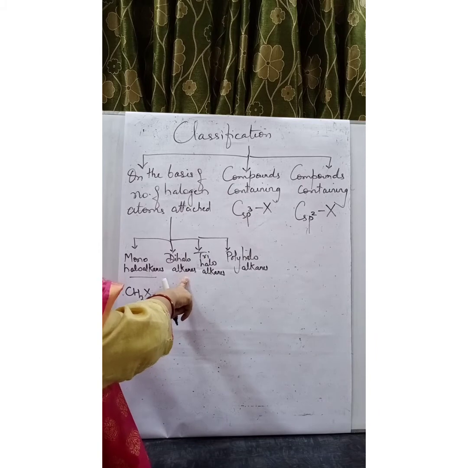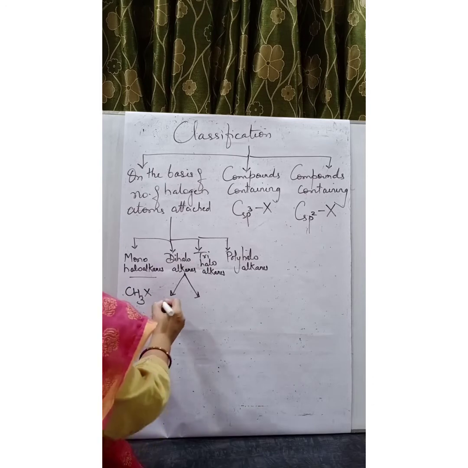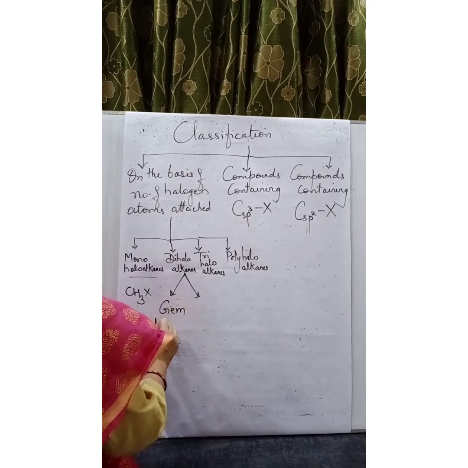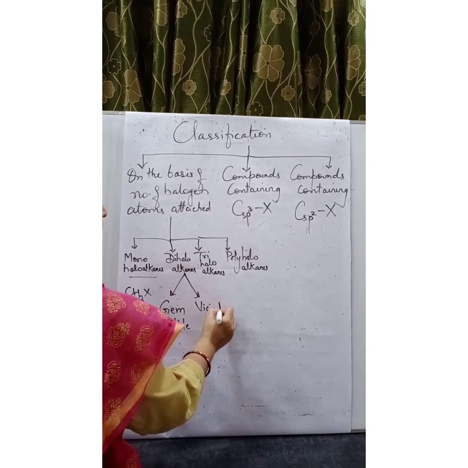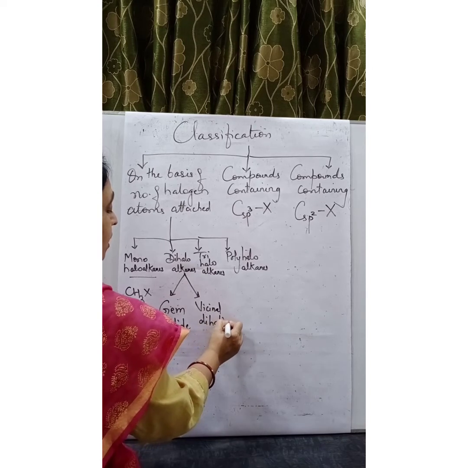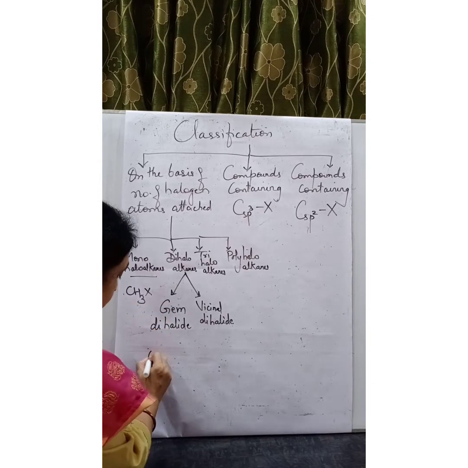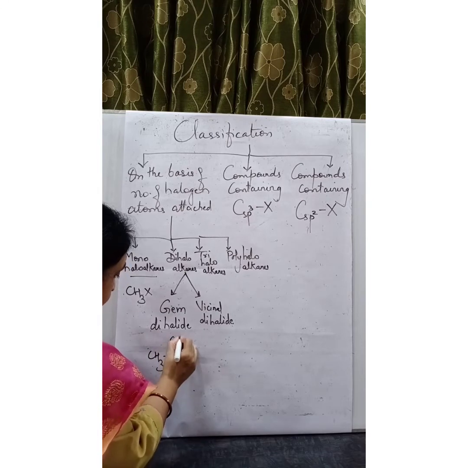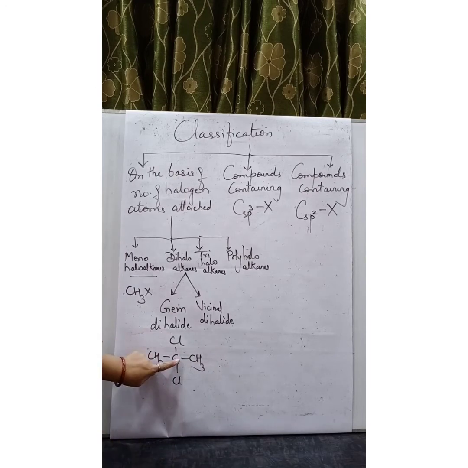Dihaloalkane means there is presence of two halogens. This dihaloalkane is further classified into gem dihalide and vicinal dihalide. Gem dihalide means both the halogens are present on the same carbon atom. For example, here you can see on this carbon atom both the halogens are present. So this type of compound is called gem dihalide.